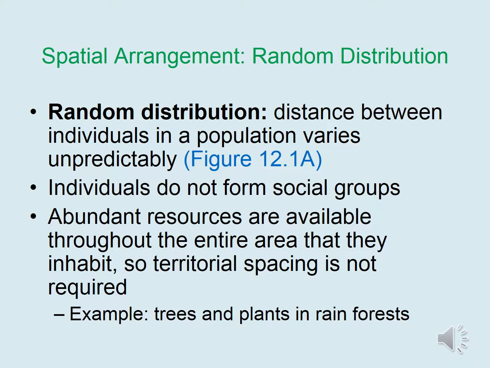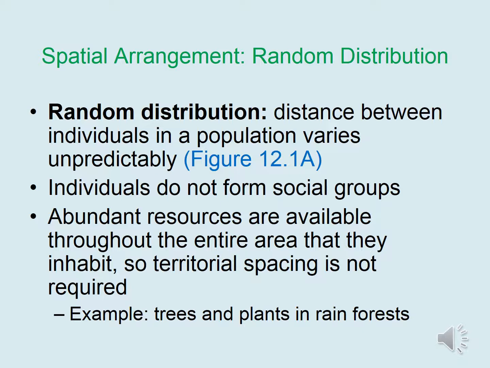Random distribution is just that, random. This means that the distance between individuals within a population varies unpredictably. Therefore, the individuals do not form social groups as we saw in clumped or even uniform distribution. Typically, we see this sort of distribution in an area where there are abundant resources available so that territorial spacing to protect scarce resources is not required.